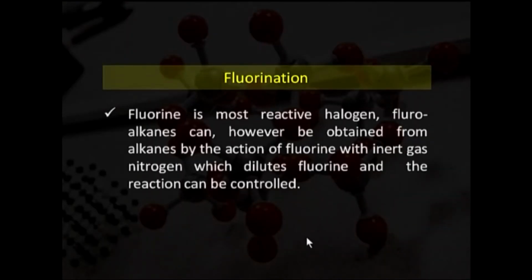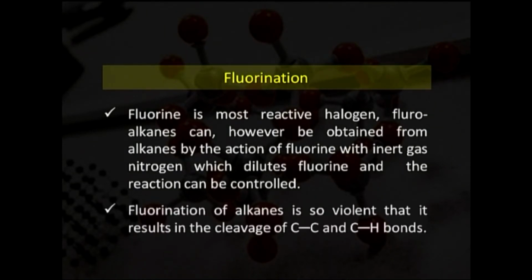Now, we will discuss fluorination. Fluorine is the most reactive halogen. Fluoroalkanes can, however, be obtained from alkanes by the action of fluorine diluted with an inert gas, that is nitrogen, so the reaction can be controlled. Fluorination of alkanes is so violent because fluorine is a very reactive atom. So, it is necessary that fluorination proceeds in the presence of nitrogen, which controls the rate of reaction.